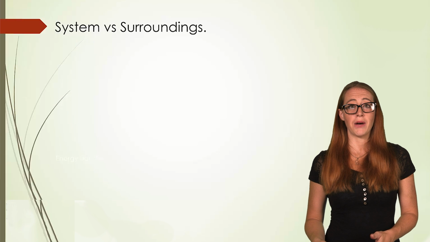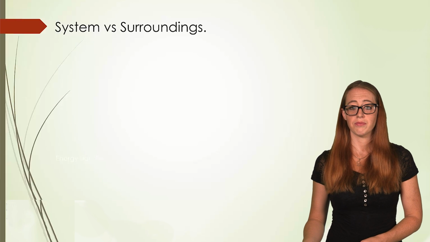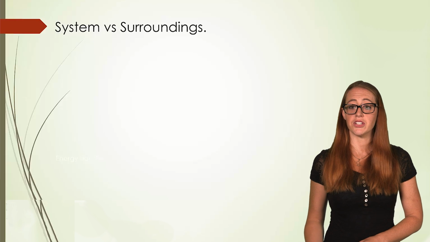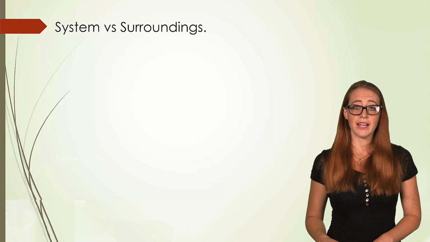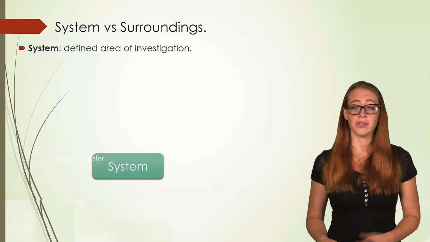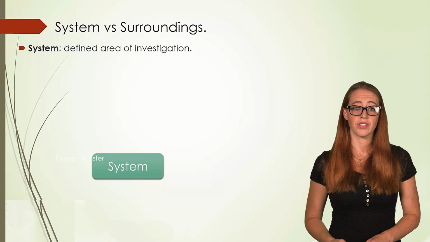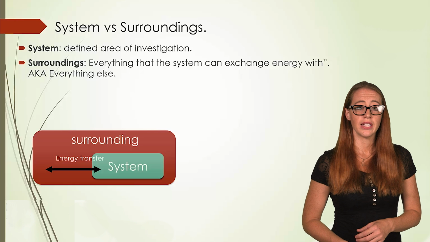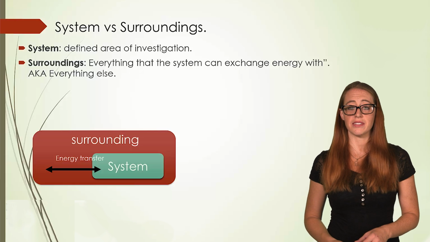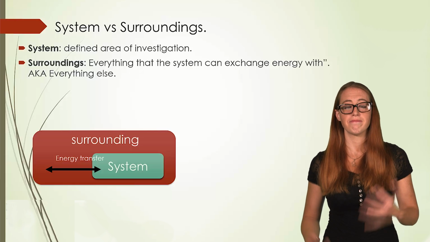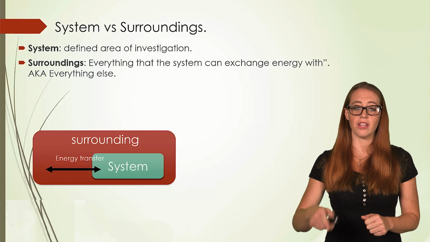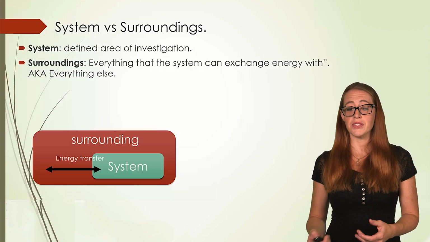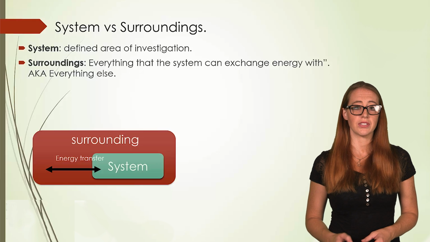Now let's talk about systems versus surroundings. These are two terms that we are going to be using constantly in this and later chapters. We define the system as the area that we are looking at, or the area under investigation. The surroundings are literally everything else. Technically, we define that as everything that the system can exchange energy with. But really, you want to think of it as everything other than that one area that you are investigating. The system and the surroundings together make the universe.